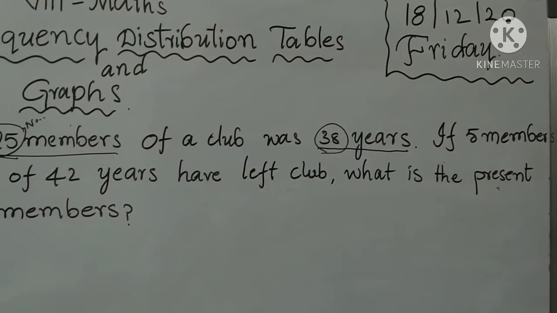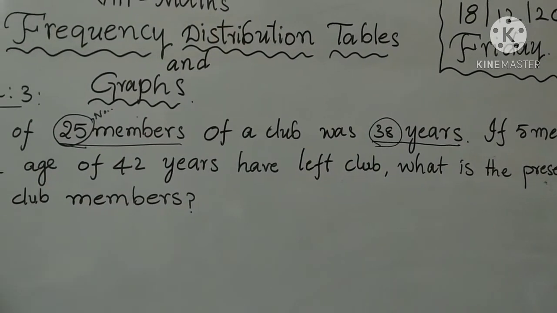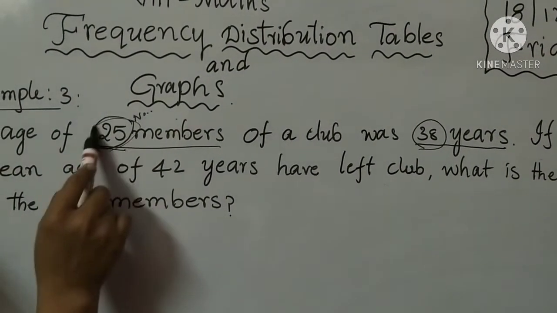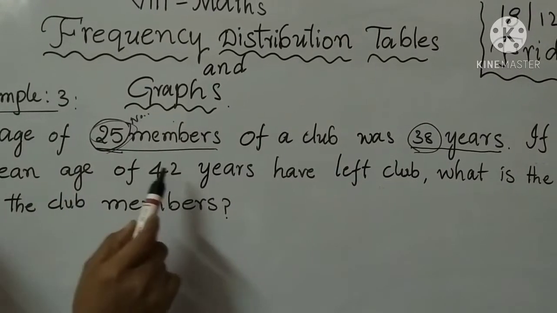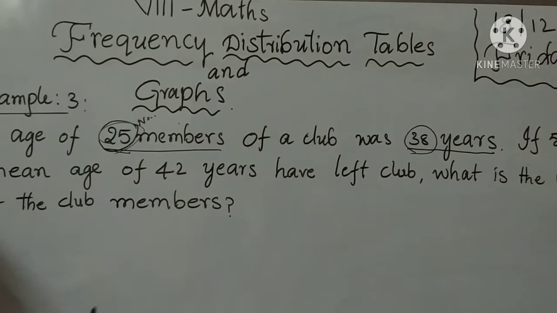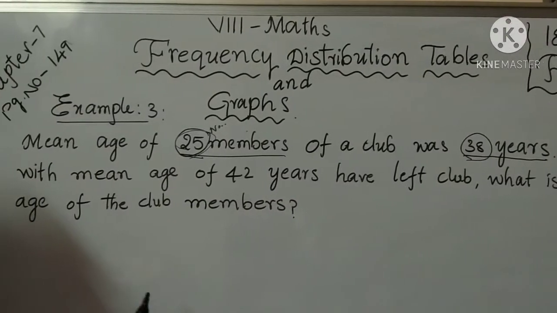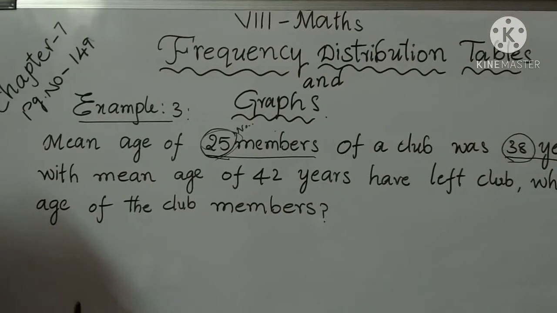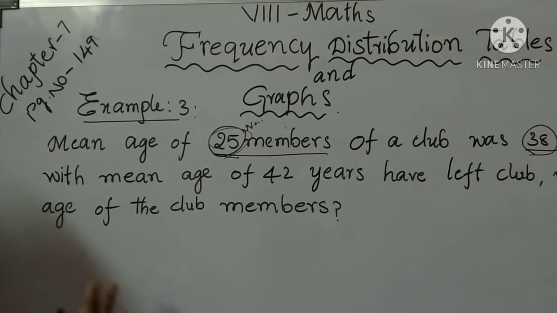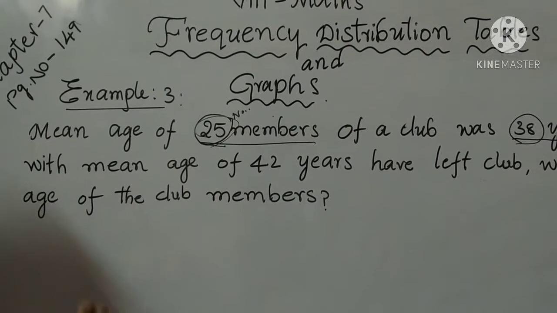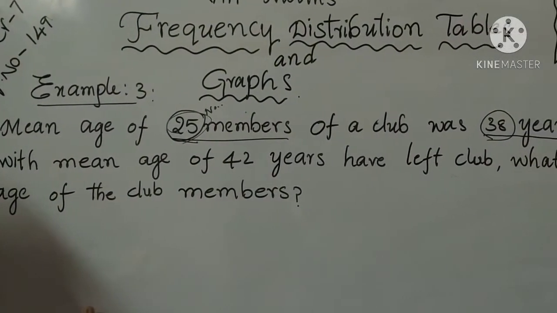If 5 members with mean age 42 years left the club, then in the 25 members, 5 members have 42 years.